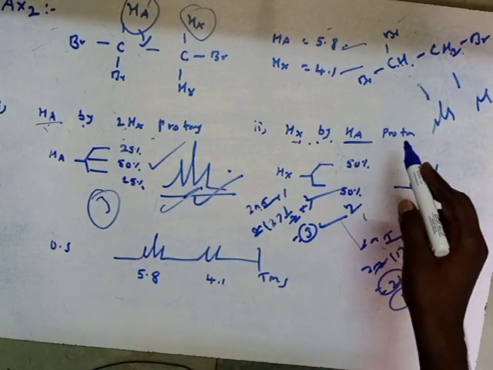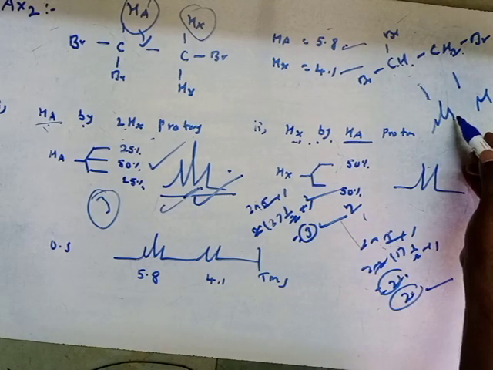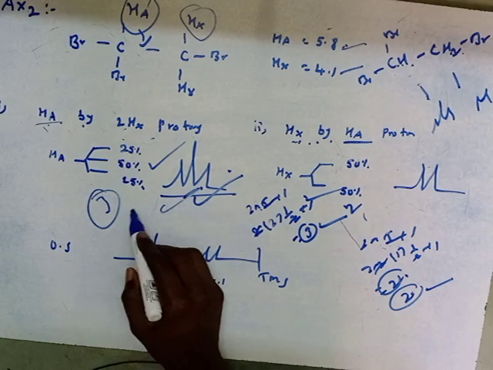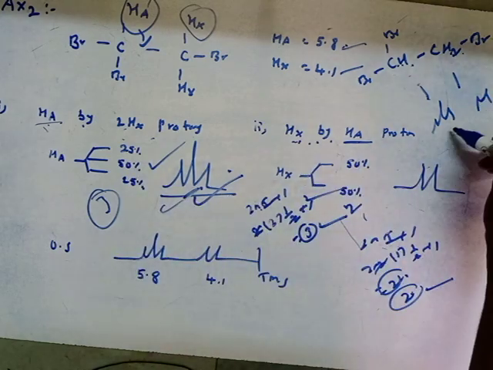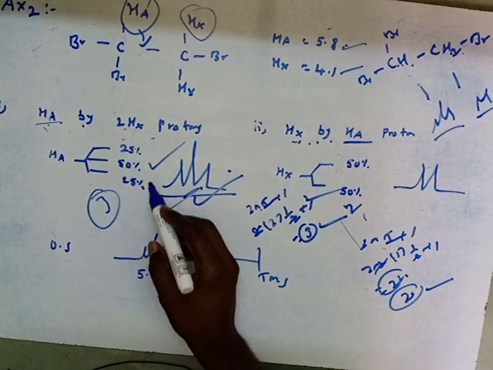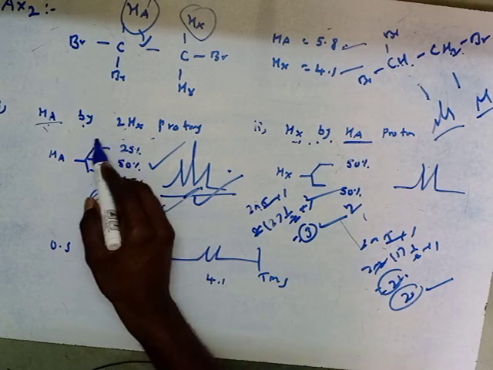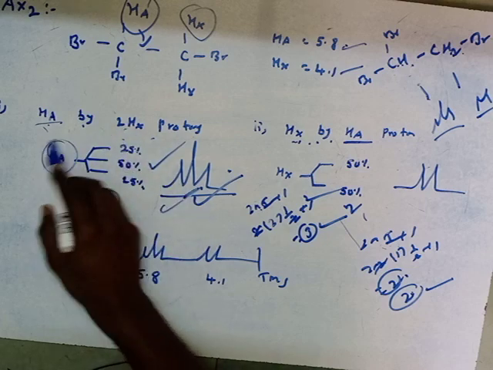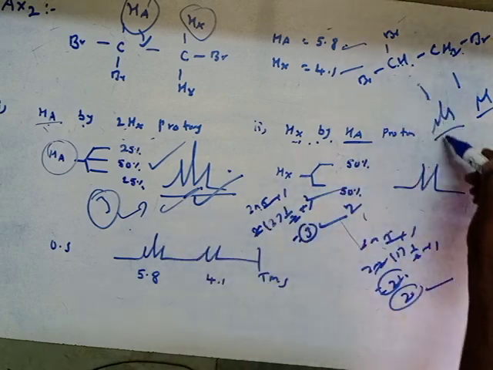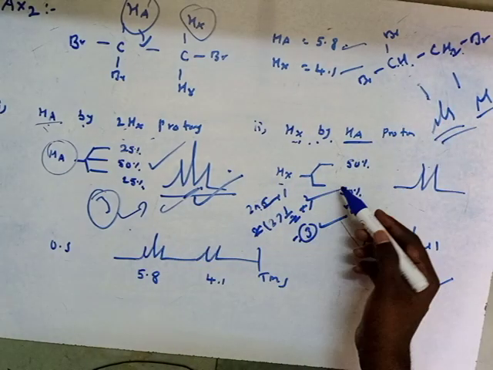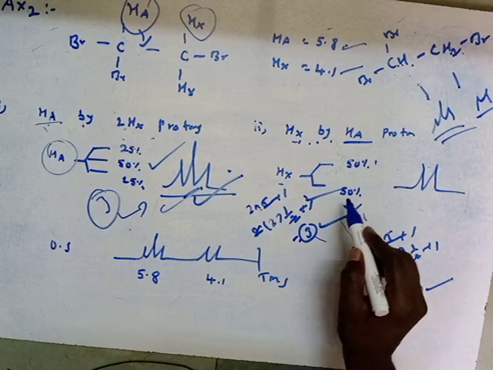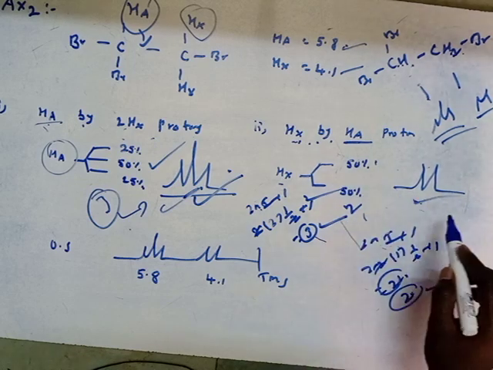But in the first semester we directly write based on the n+1 rule. How it happens, we are learning here, right? We get a triplet because the HA proton generates 3 types of magnetic field in the presence of the external magnetic field. Whereas the HX protons generate 2 types of magnetic field, that means 50% alpha and 50% beta, that's why we get a doublet, right?